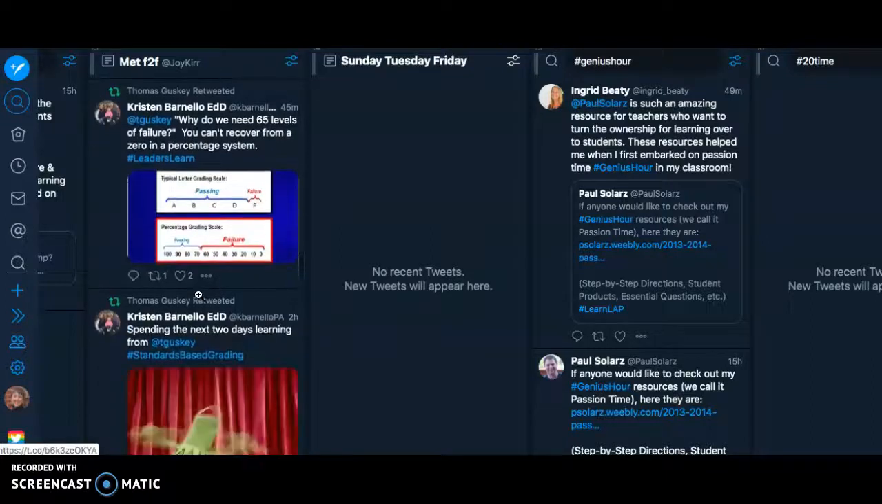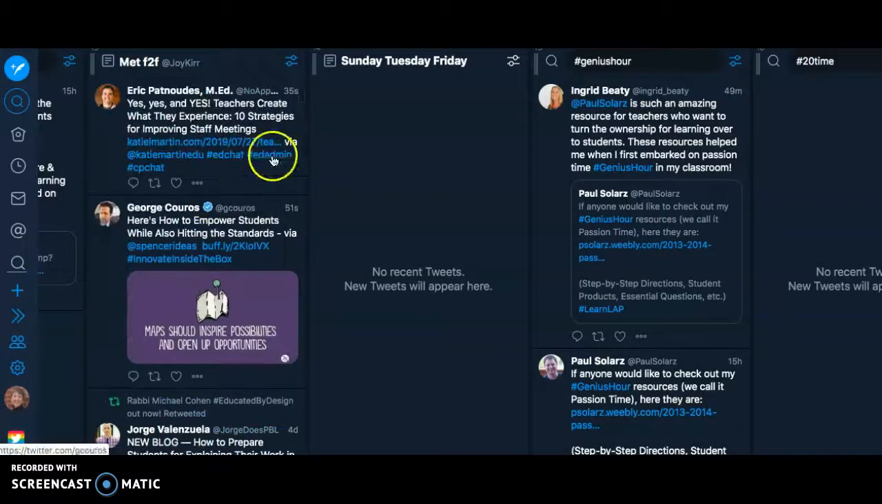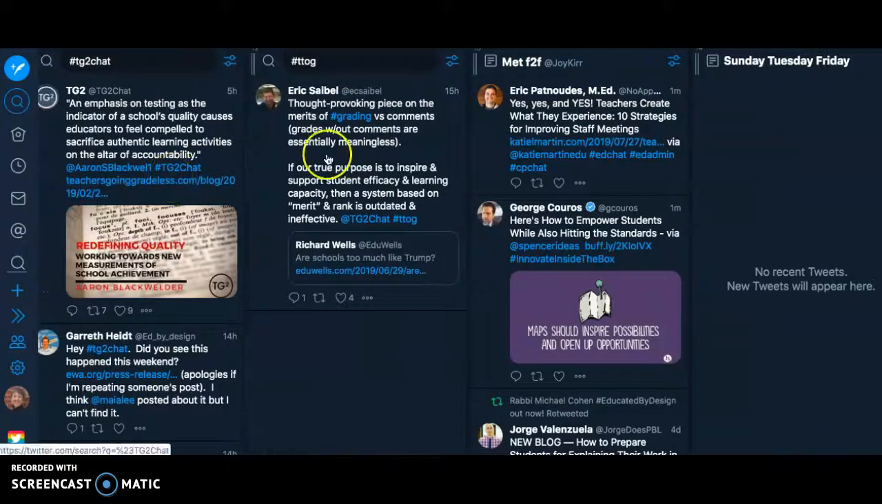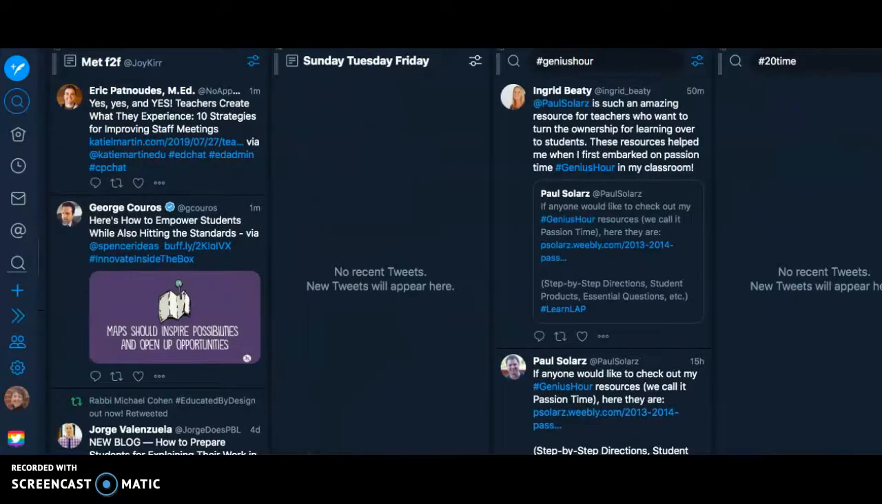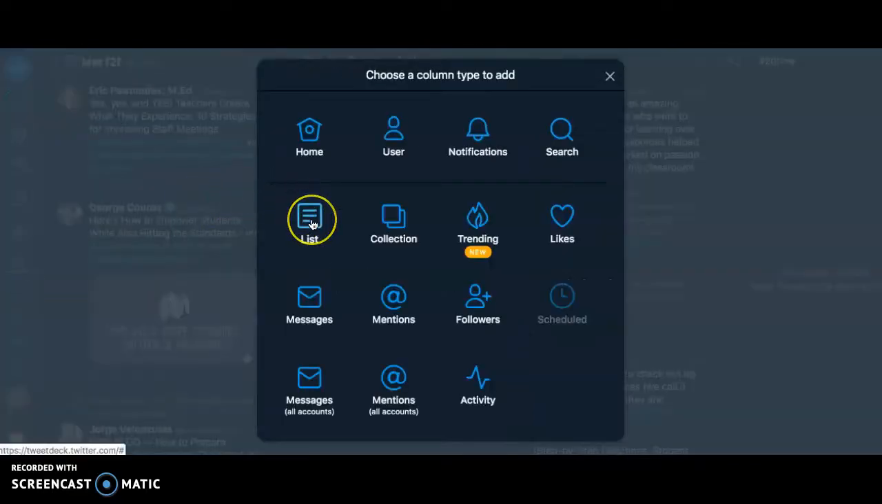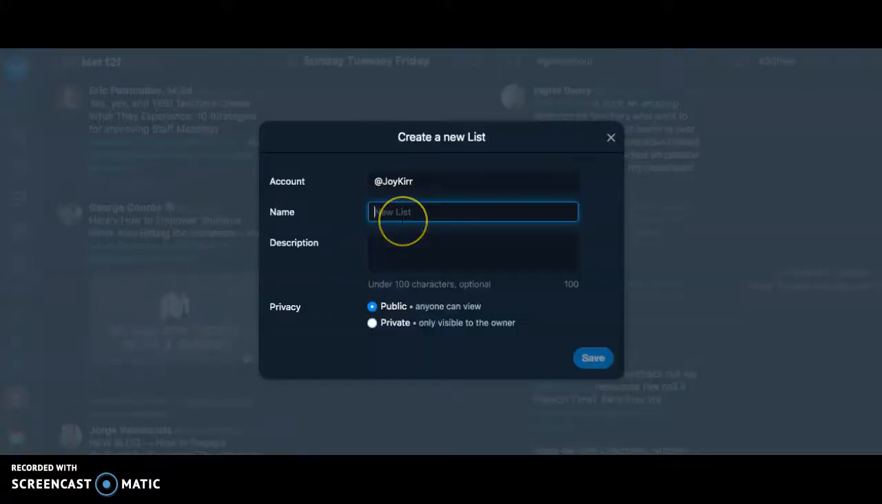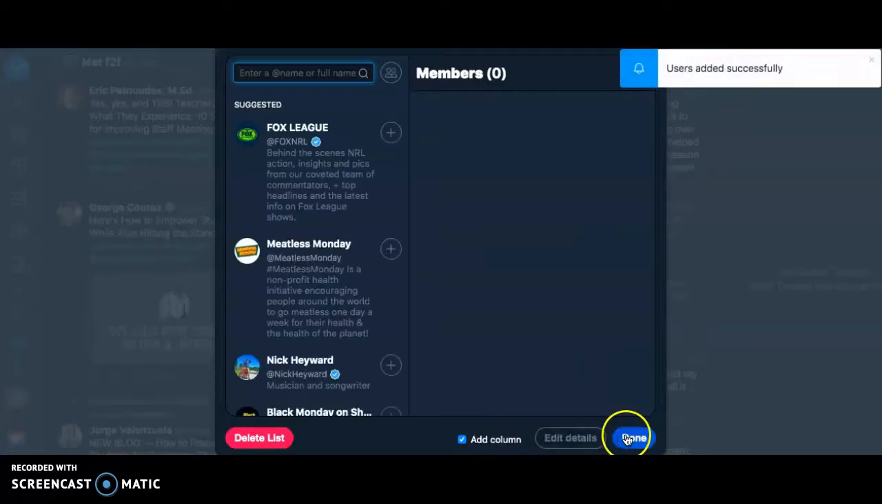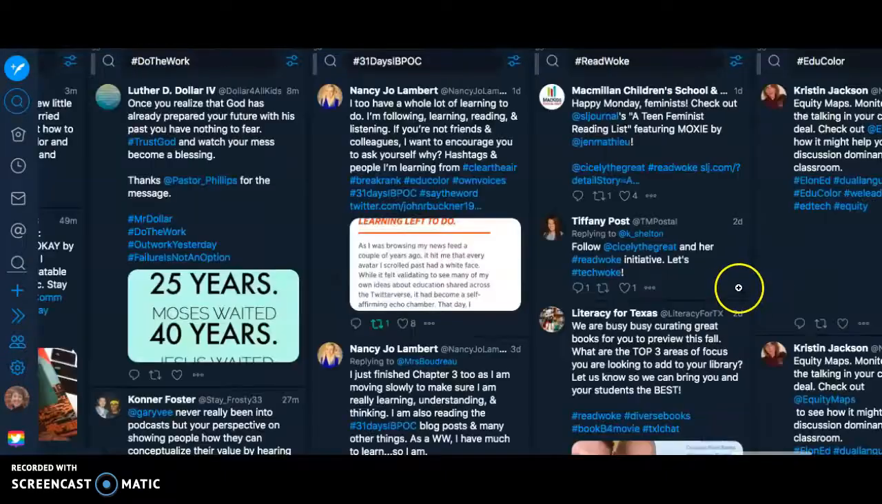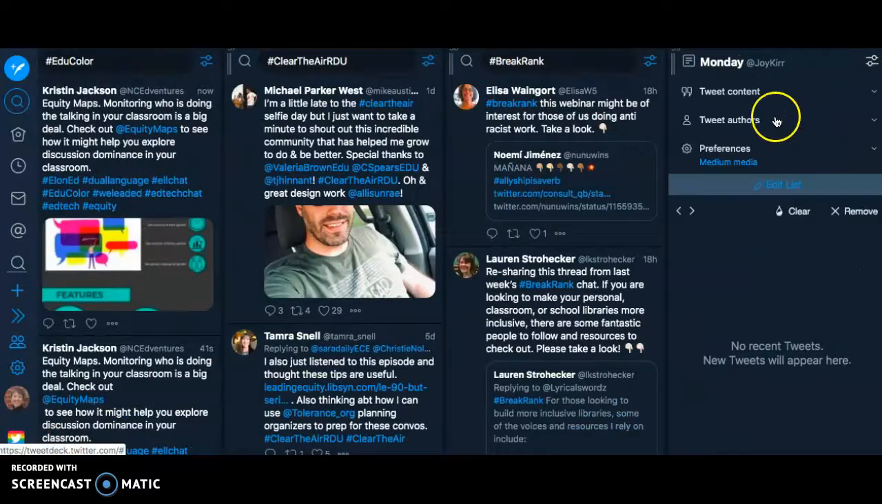I can browse to the last few and say, okay, what can I learn from them? And a lot of these people are on this list too, so you might get double. So now I'm going to make another one. So let's see. Again, plus, list, create list, and I'm going to call this Monday list. I'm going to make it private, and I'm going to save it. And then I'm going to add the column. Done. It brings it all the way to the end again.